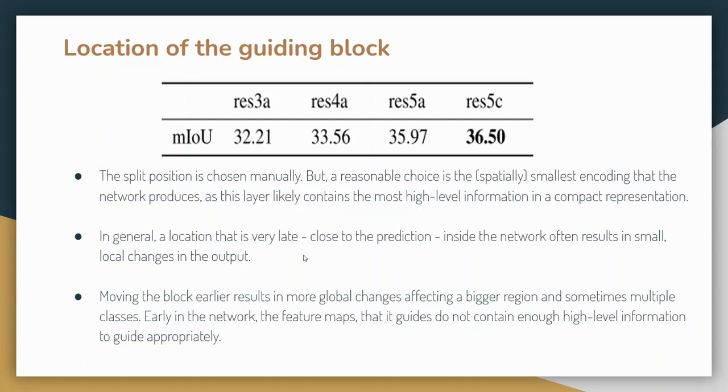And as you can see from the mean intersection over union results, if we place the guiding block after the fifth layer, that is res 5c, the mean IOU is maximum. The intuition is that high level information has been captured in the later layers.